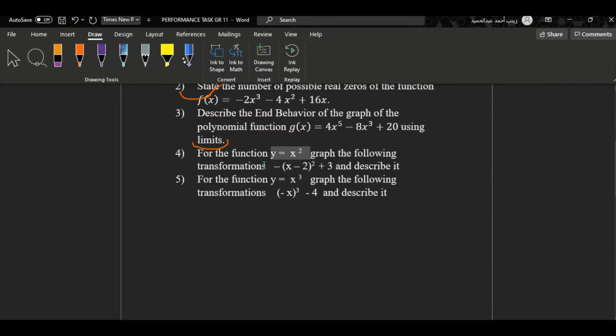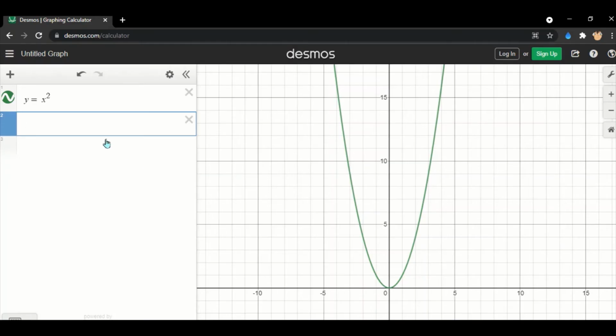So this is the transformation provided, and we will describe this transformation after we graph it. So always when you have a transformation related question, always use the graphing calculator, graph and analyze the graph to get to the most accurate answer.